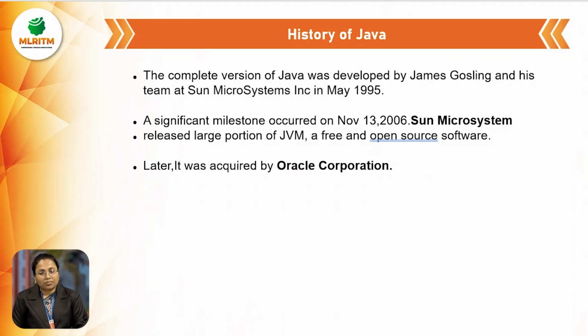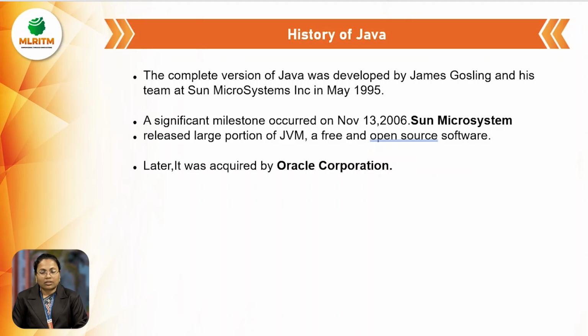They developed this programming language initially under Sun Microsystems. Later, a significant milestone occurred on November 13, 2006. A large portion of this programming language was released as free and open source software in the market.